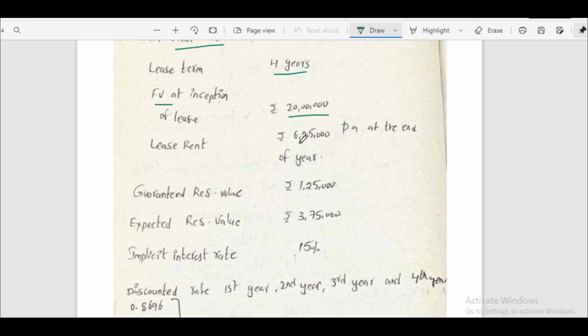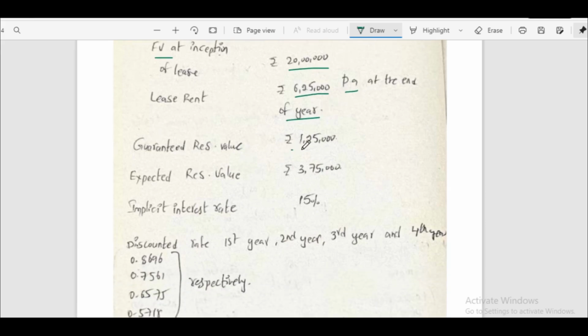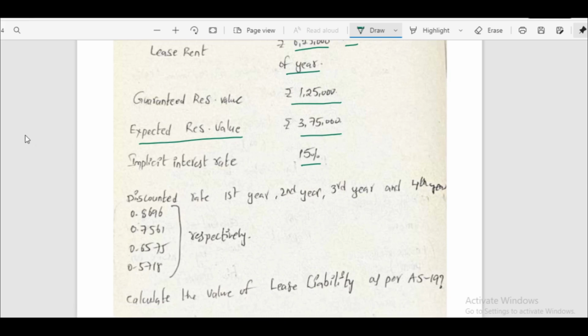Lease rent is 6,25,000 per annum at the end of year. Guaranteed residual value is 1,25,000. Expected residual value is 3,75,000. Implicit interest rate is 15%. Discounted rate is given for 4 years. Calculate the value of lease liability as per AS 19.